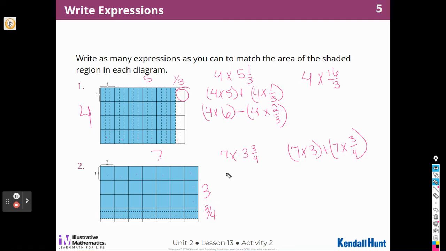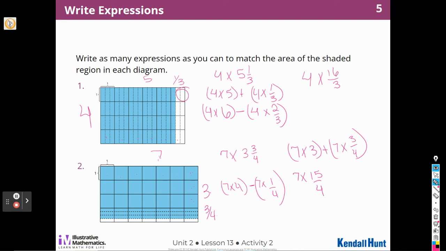I could say, let's see, if these were all split into fourths, this would be 4, 8, 12, 13, 14, 15/4. So I could say 7 times 15/4. Or I could say, what's the area of the whole rectangle? So it'd be 7 times 1, 2, 3, 4. 7 times 4 minus what's left? 7 times 1/4.